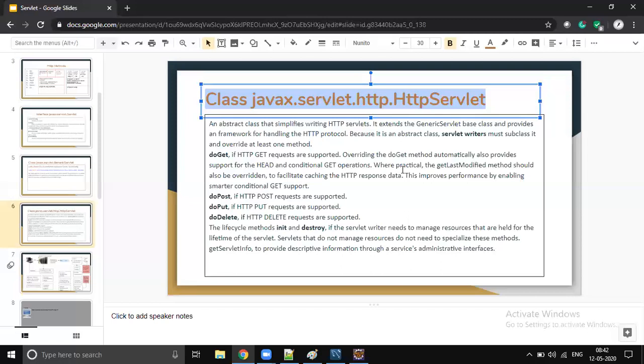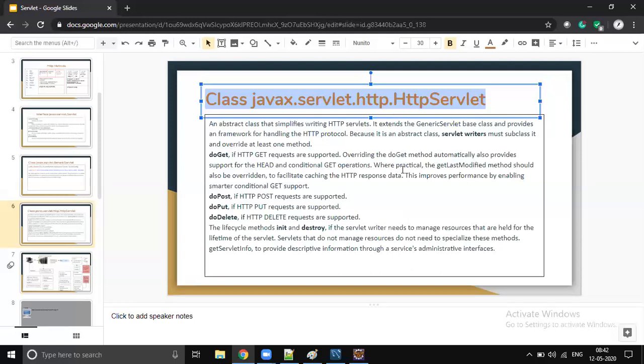And when we go to Jersey, I forget that servlet name. Jersey is one of the RESTful web services implementations, and it also has its own servlet. Even in earlier days, Struts used to have some servlet.